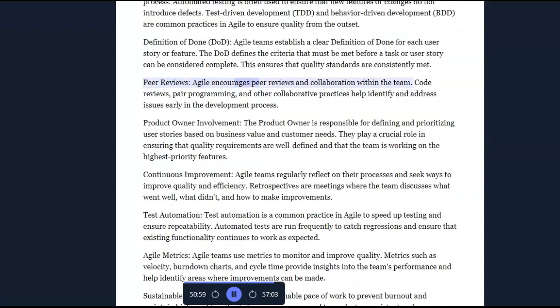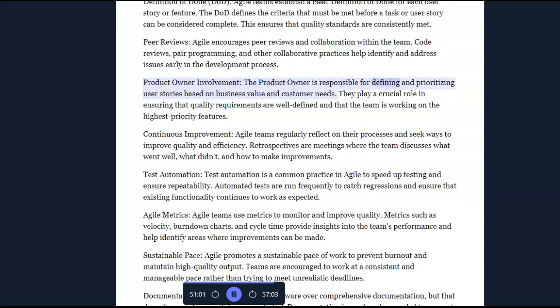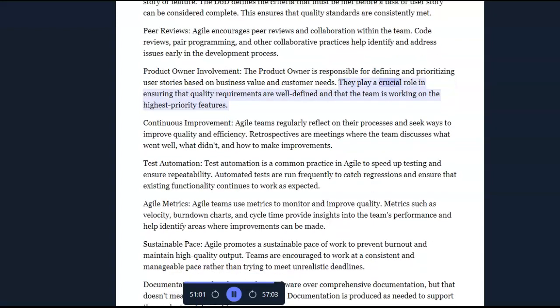Peer reviews. Agile encourages peer reviews and collaboration within the team. Code reviews, pair programming, and other collaborative practices help identify and address issues early in the development process. Product owner involvement. The product owner is responsible for defining and prioritizing user stories based on business value and customer needs. They play a crucial role in ensuring that quality requirements are well defined and that the team is working on the highest priority features.